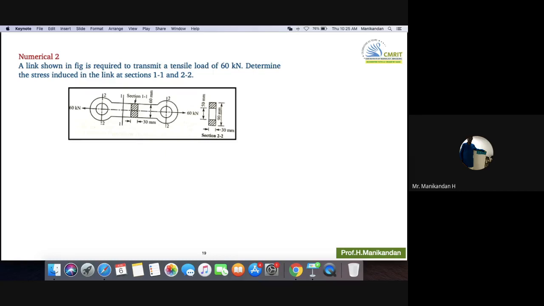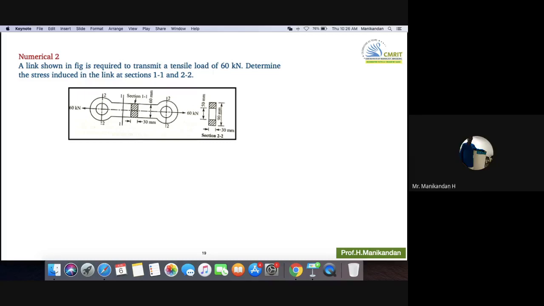What is torsion? You derived some equations in mechanics of materials, right? T by J is equal to C theta by L is equal to tau by R. And you even did a torsion test in the strength of materials lab. So torsion is what?